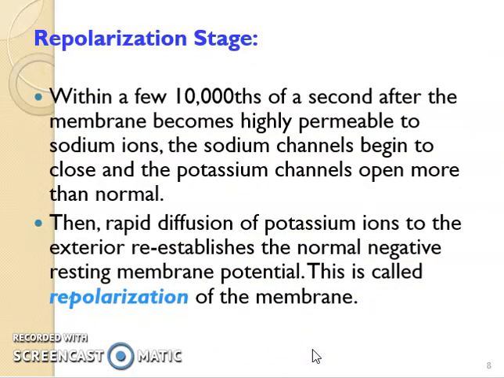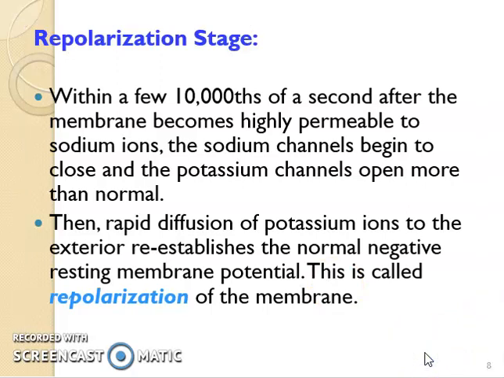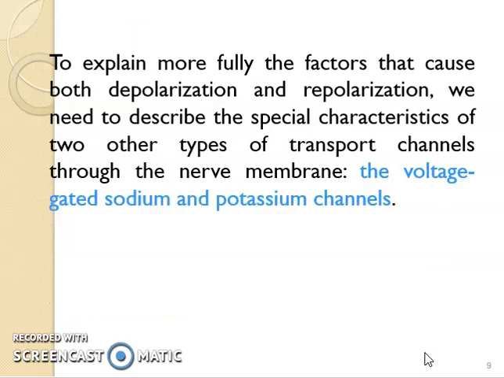Now the repolarization. Within about a few 10,000ths of a second, after the membrane becomes highly permeable to sodium ions, the sodium channels begin to close and the potassium channels quickly open. The rapid diffusion of potassium ions to the exterior re-establishes the normal negative state. Sodium ions are still inside, but so many potassium ions go outside that the charge balance again changes towards more negative inside and more positive outside, this time due to potassium ions, not sodium ions.